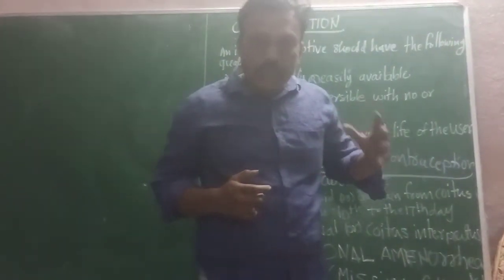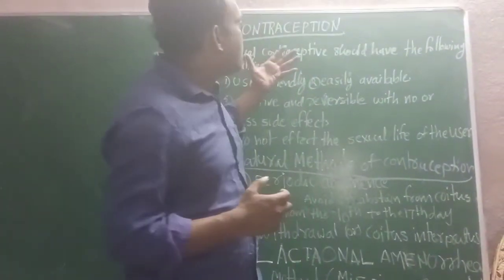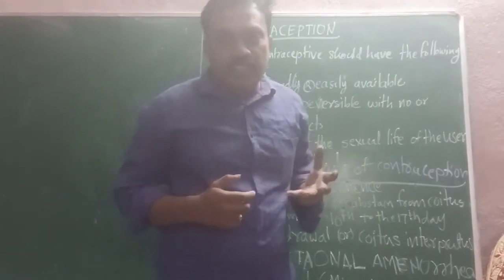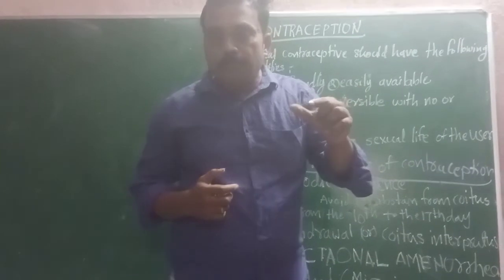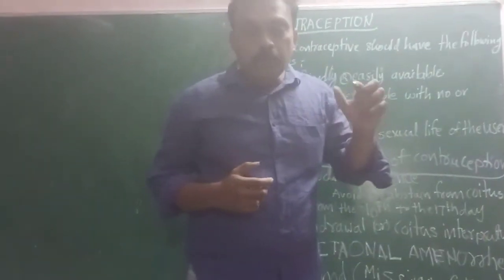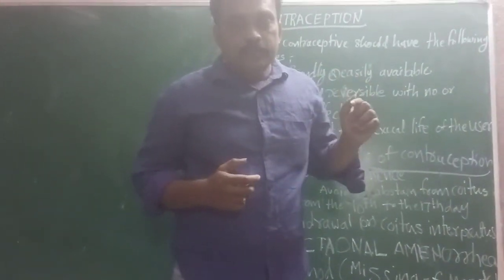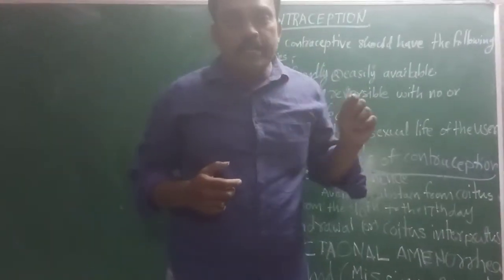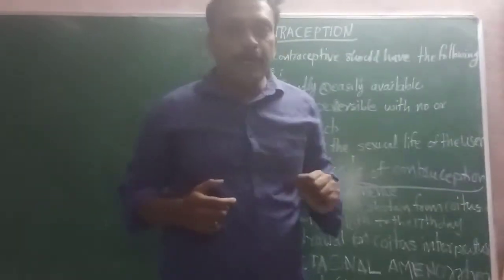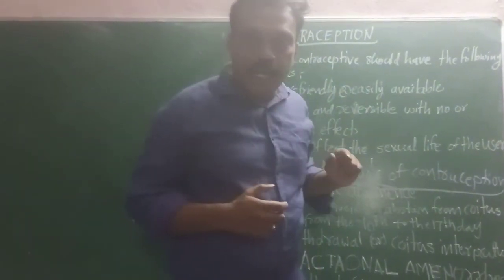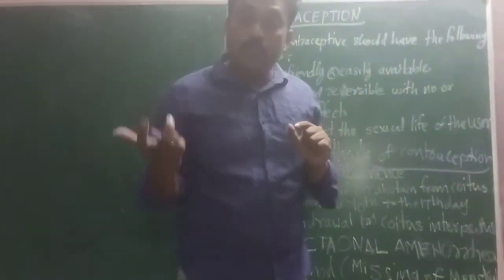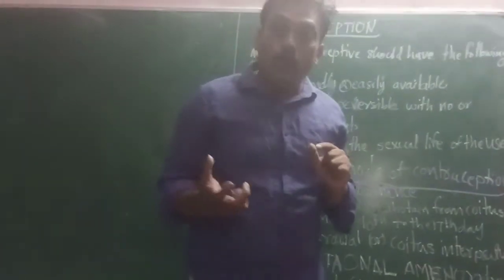These contraceptive methods are useful to stop the movement of sperms in the female reproductive tract, and some methods are useful to stop ovulation.